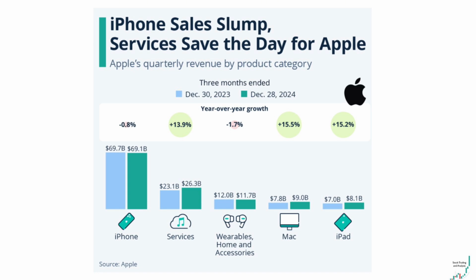Apple categorizes its business into 5 business segments, namely the smartphone business, which sells the iPhone, Apple services, which include Apple Cloud, Apple TV, and Apple Music, wearables, home devices and accessories, which include its Apple Watch, Apple Vision Pro, AirPods, and other smart home accessories, Apple Mac, which includes its desktops and laptops, and finally, Apple iPad, which sells Apple's tablet.